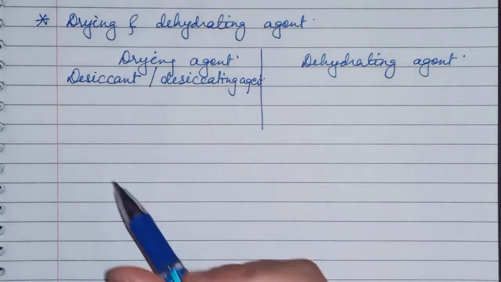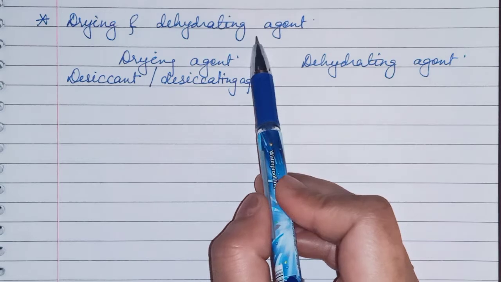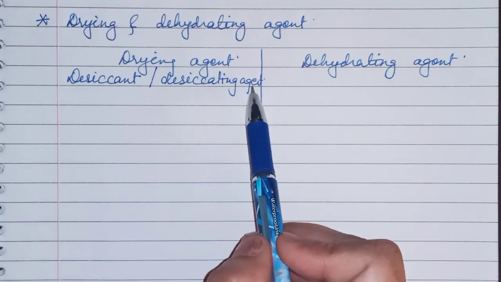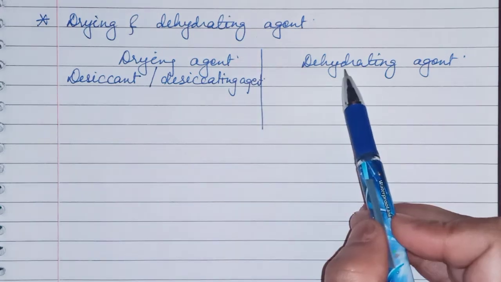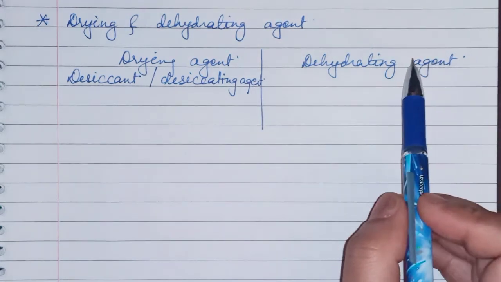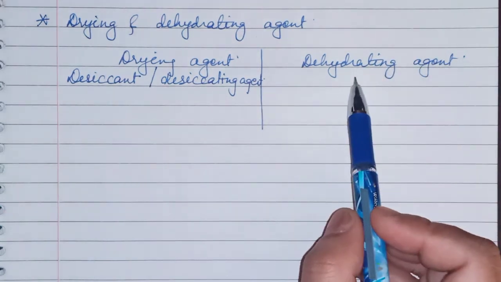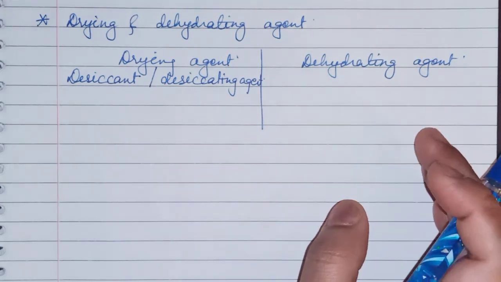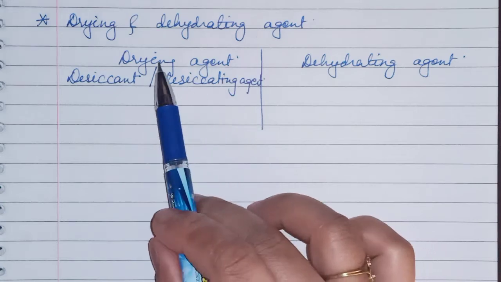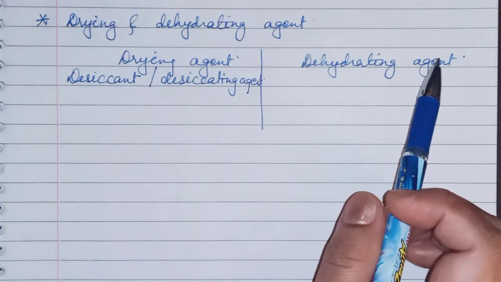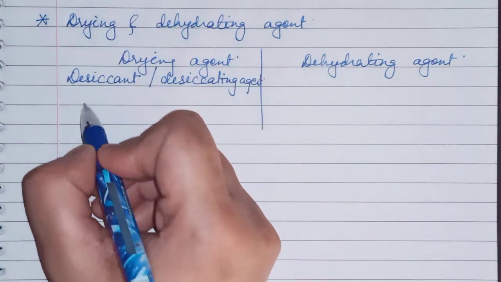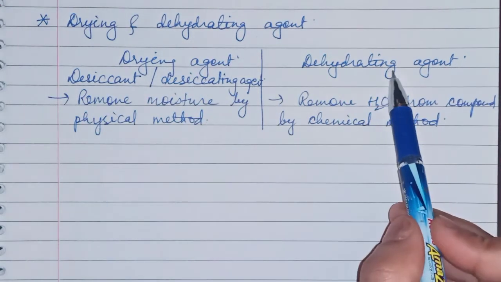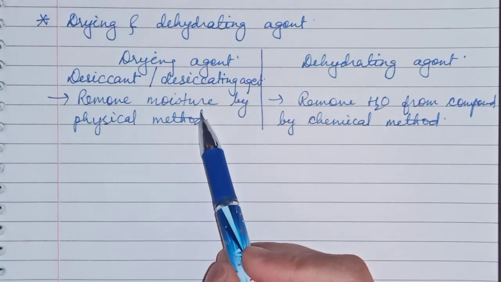Now next is drying or dehydrating agent. Okay, a drying agent is also known as a desiccant or desiccating agent, and there is also the dehydrating agent. The function of both is to remove water from any substance. The property of a drying agent and a dehydrating agent is to remove moisture.